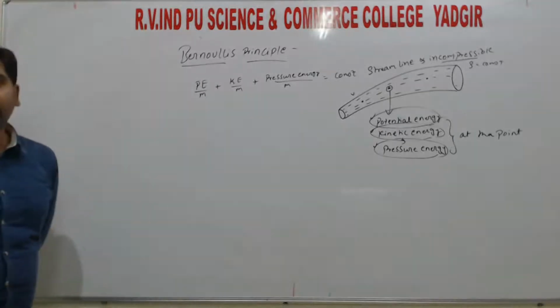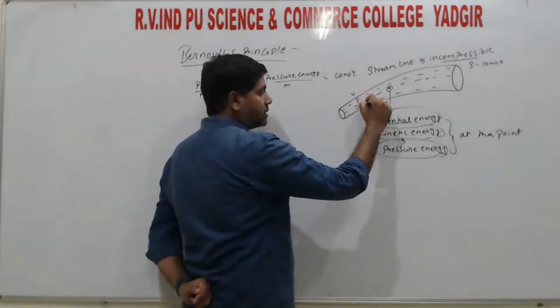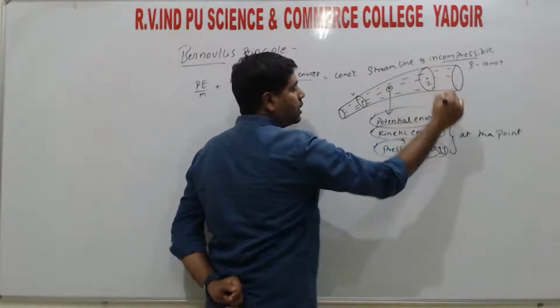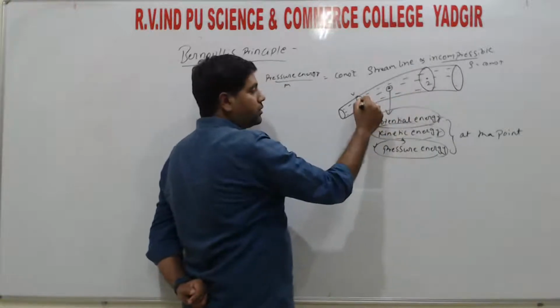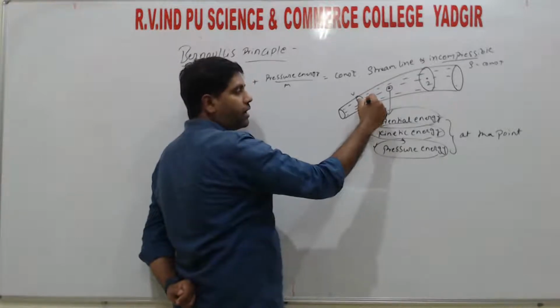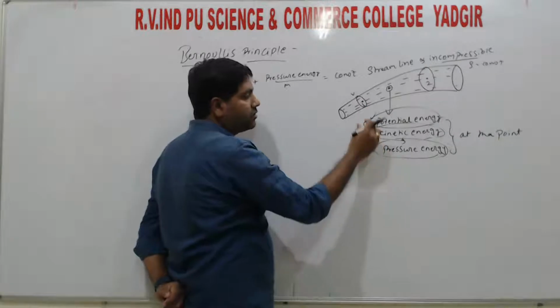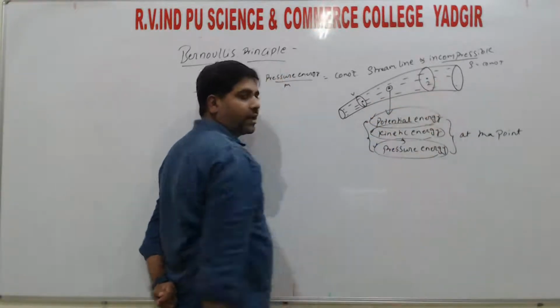So if we are comparing two different points, if we consider this region as point 1 and somewhere here at this region as point 2, we can compare these two, right? At point 1, the pressure energy, potential energy and kinetic energy, the sum of all these three energies is equal to the sum of all these energies at the second point, right?